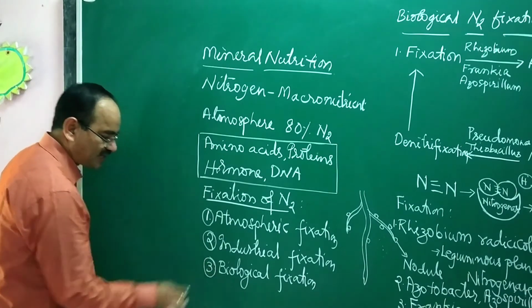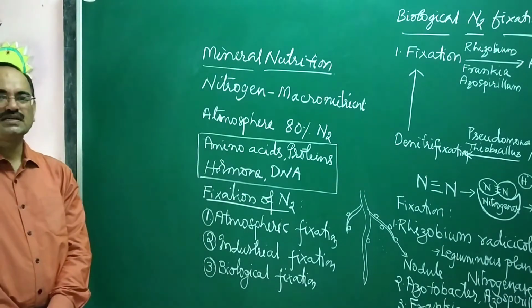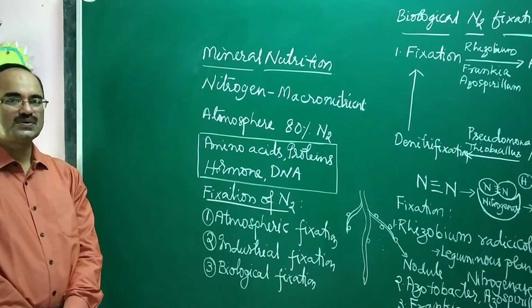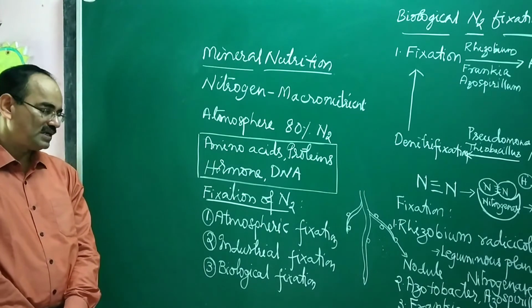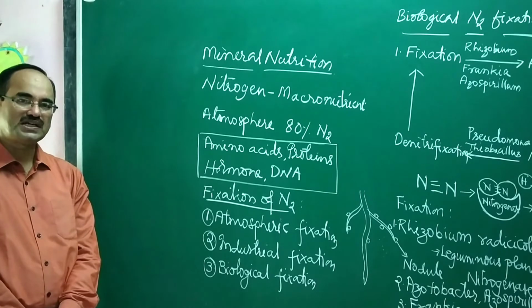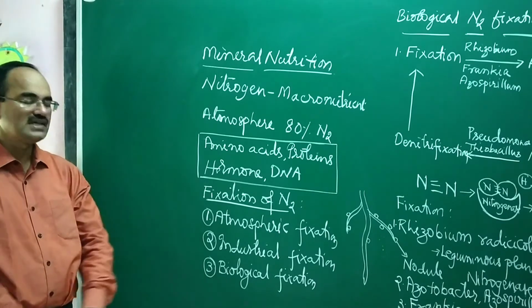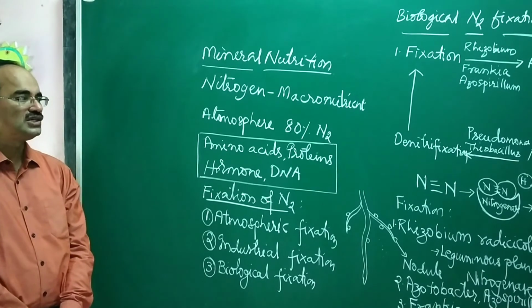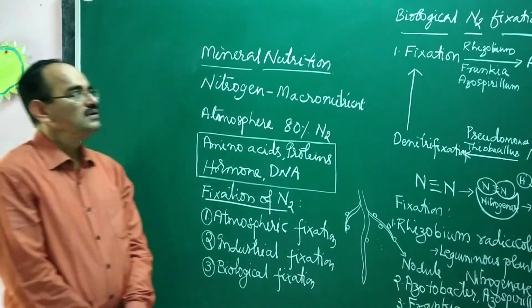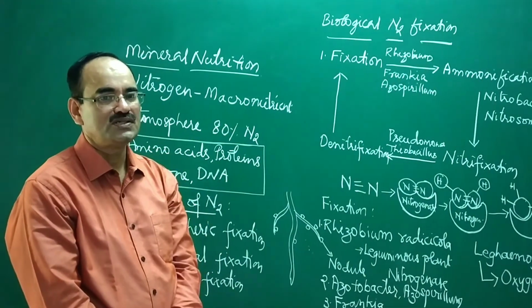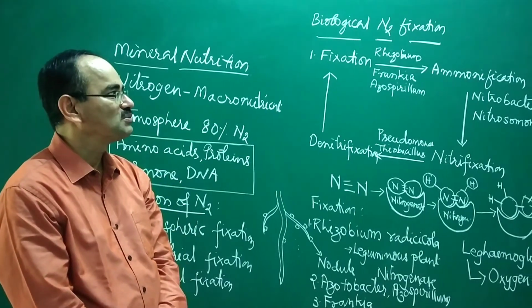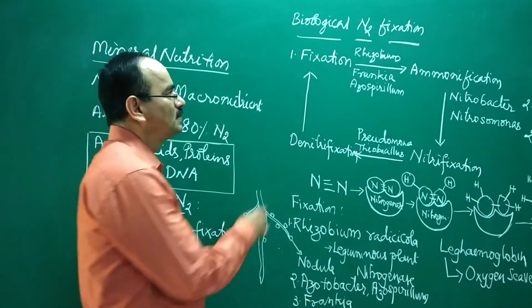Then biological nitrogen fixation. In biological nitrogen fixation, the major role is played by microorganisms. Living things play a major role in the fixation of nitrogen. That is why it is called biological nitrogen fixation. How does it take place? Biological nitrogen fixation takes place in 4 ways.